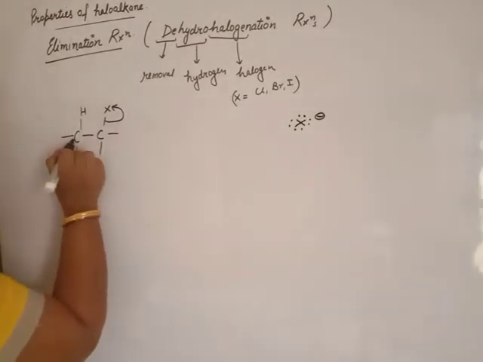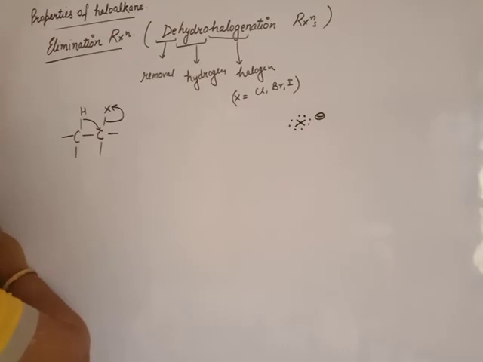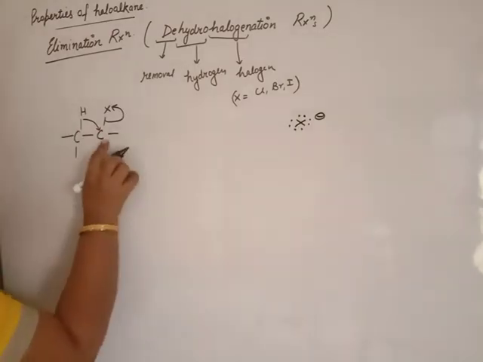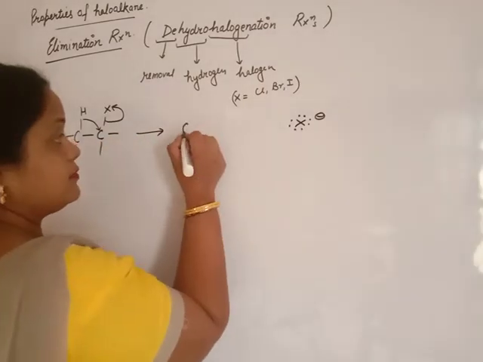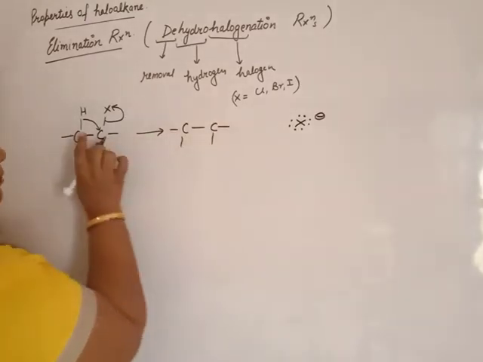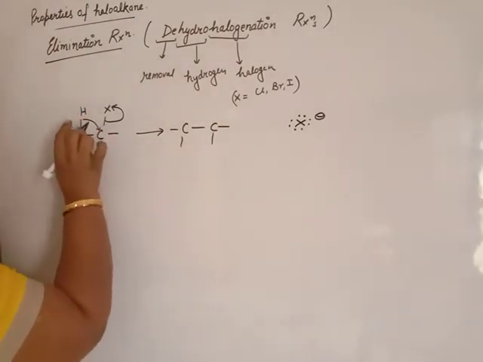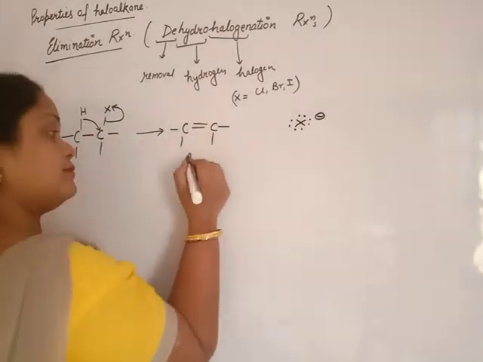the carbon adjacent to this carbon leaves its hydrogen, by taking the electrons of the carbon-hydrogen bond towards the adjacent carbon, and we will get this. Beta, the carbon-hydrogen bond will shift between two carbons and we get an alkene.